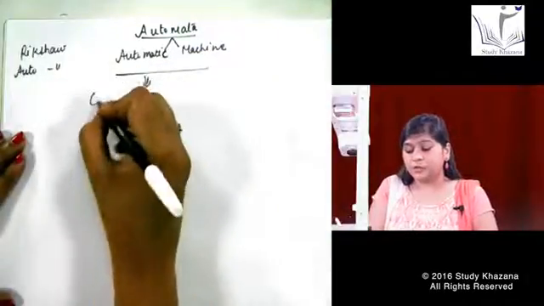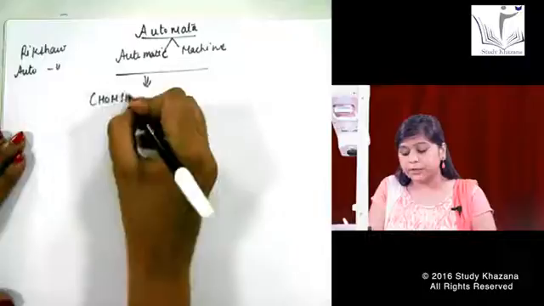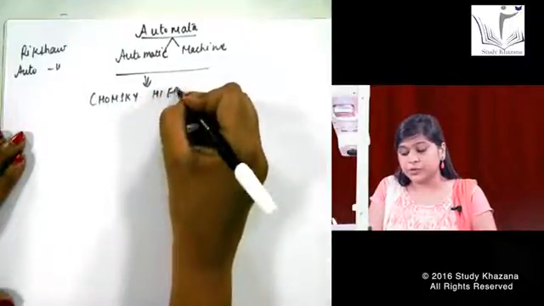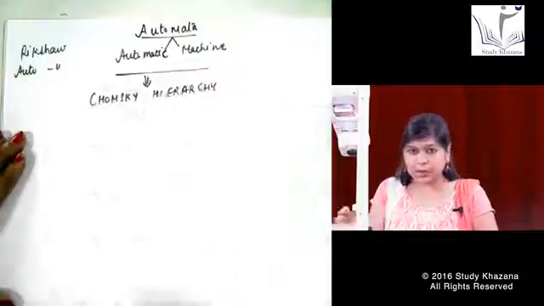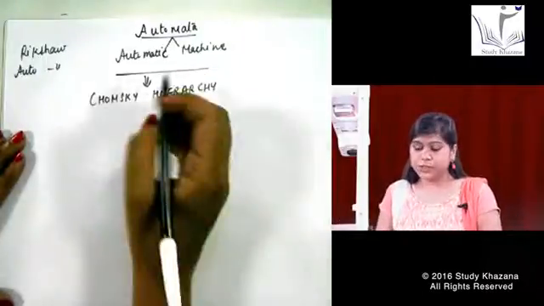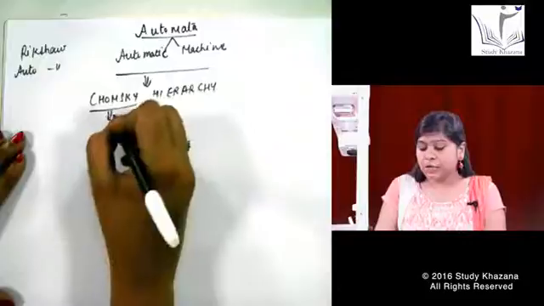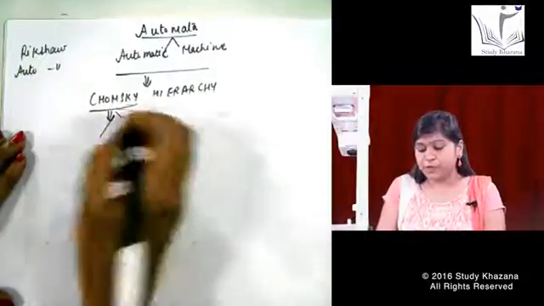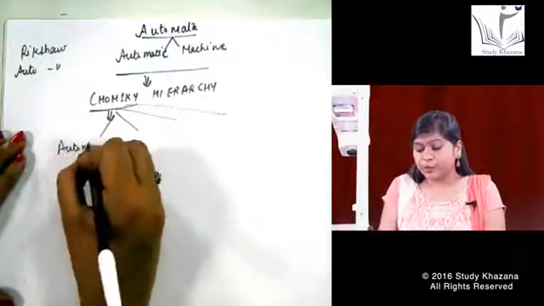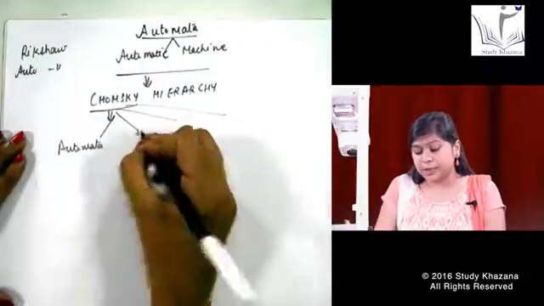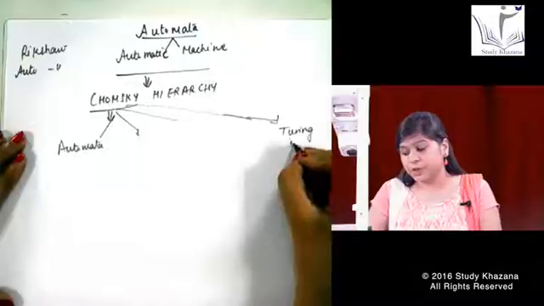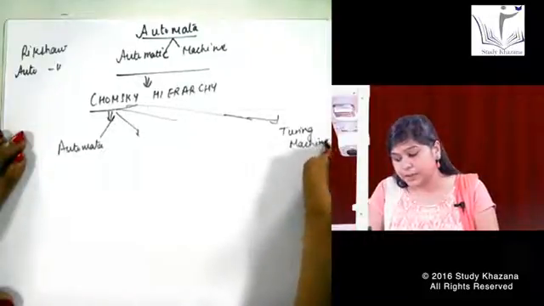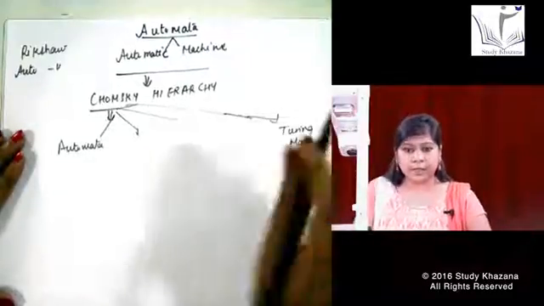We have a Chomsky hierarchy here. Chomsky is a scientist who has given this hierarchy for all the 4 types of machines we have in the automata. In this Chomsky hierarchy, we have 4 types of machines. First, we have automata. Second, we have Turing machine. Turing machine is the highest level of machine that is coming in this exam.